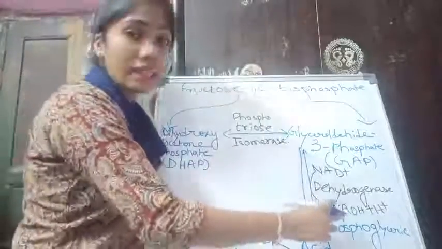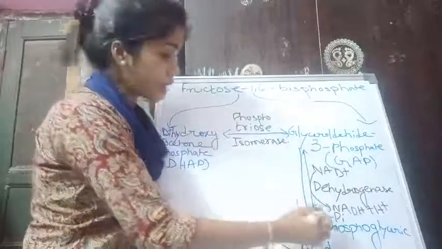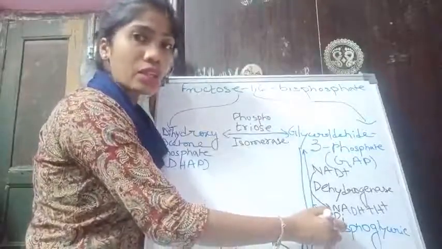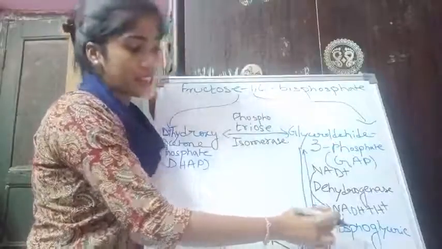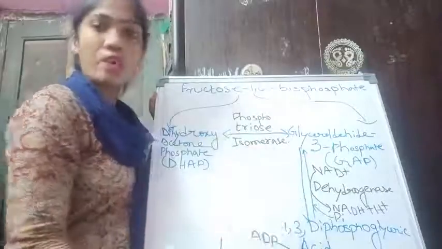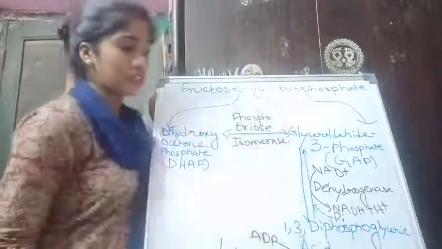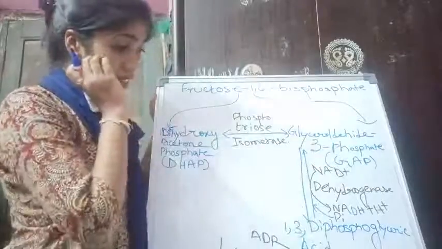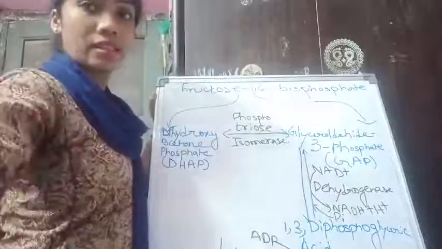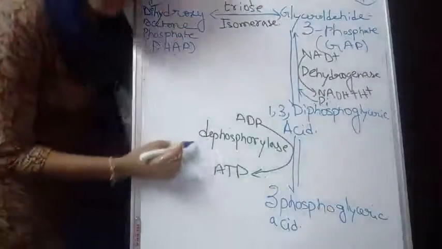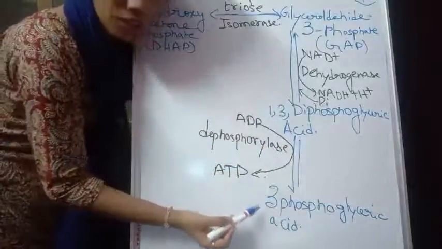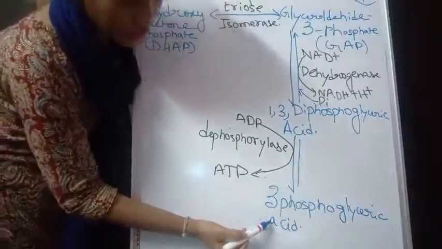So here inorganic phosphate, that means Pi, will come and include itself in the structure. Pi has come and included itself on the first carbon. So 1,3-diphosphoglyceric acid has been formed. The next step that occurs is 1,3-diphosphoglyceric acid is converted to 3-phosphoglyceric acid.